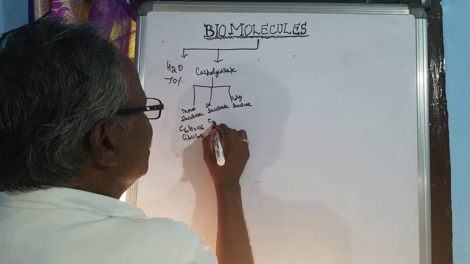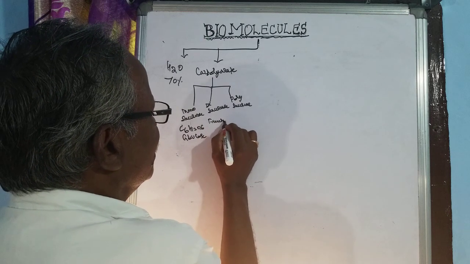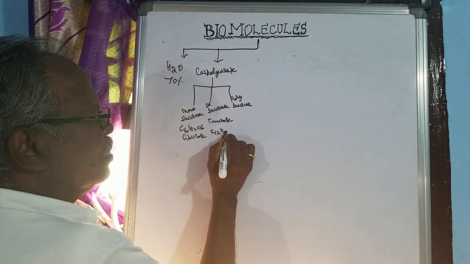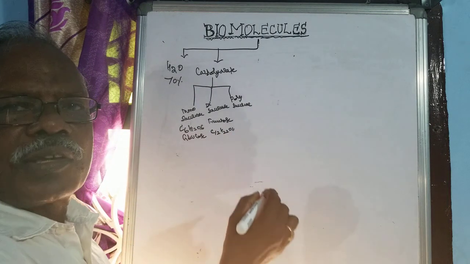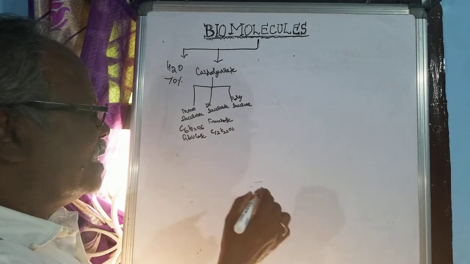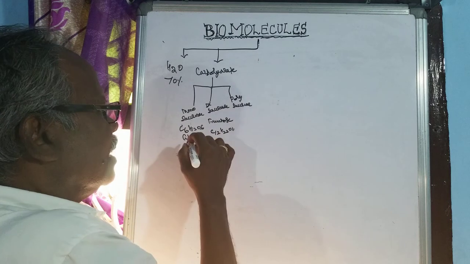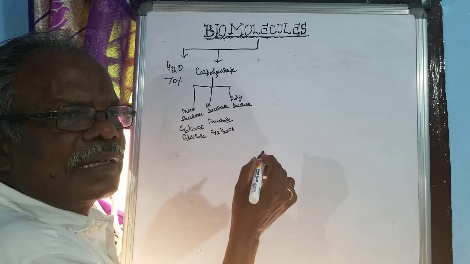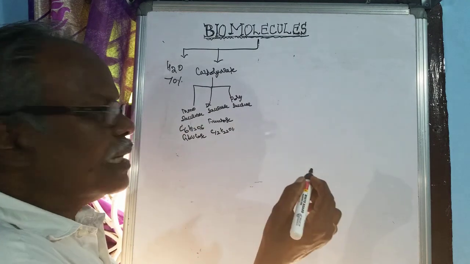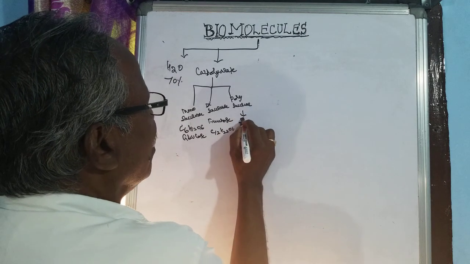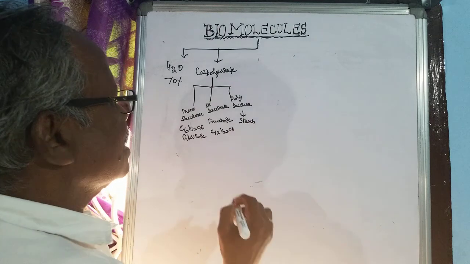Disaccharide, fructose is the disaccharide. This is C12H22O11, that is two molecules of monosaccharide minus a water molecule. Polysaccharide is multiples of monosaccharide minus molecules of water. Example is starch.